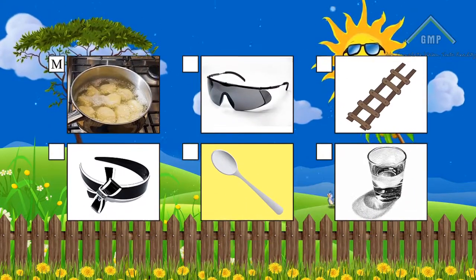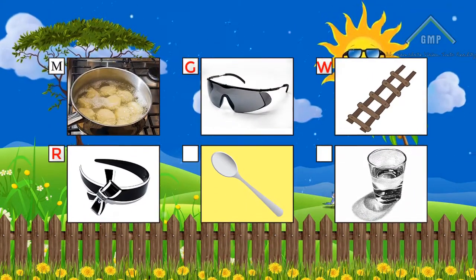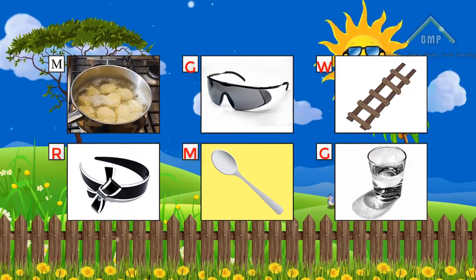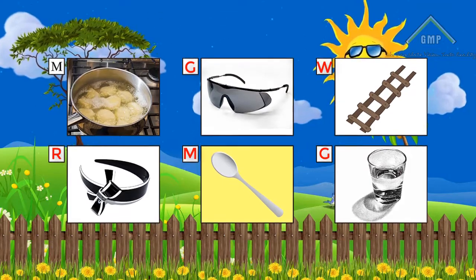Write G for glass, R for rubber, M for metal and W for wood materials.